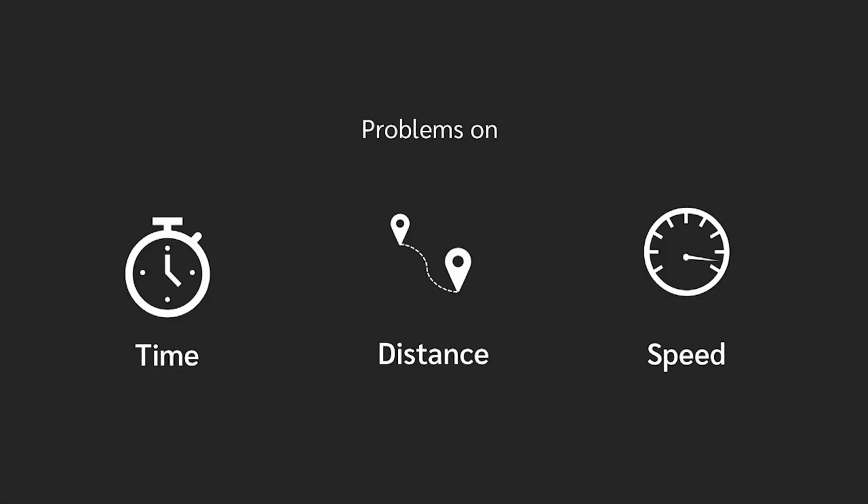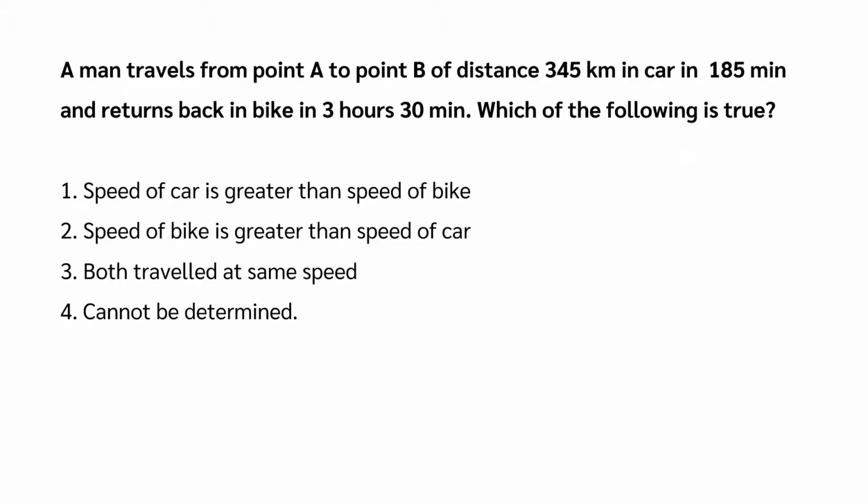In this video, let us try to solve a few problems from time, distance, and speed related concepts for competitive exams. The first question is, a man travels from point A to point B of distance 345 kilometers in car in 185 minutes, and returns back in bike in 3 hours 30 minutes.